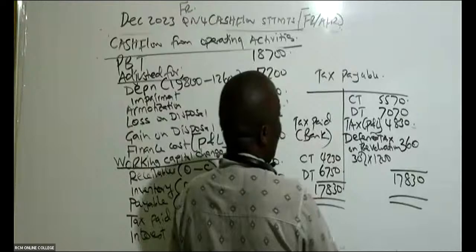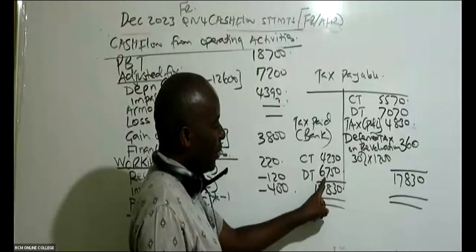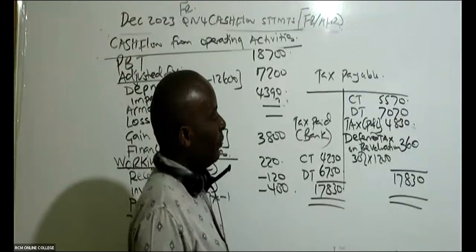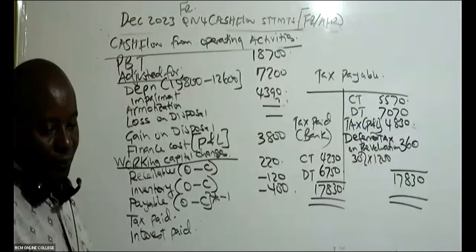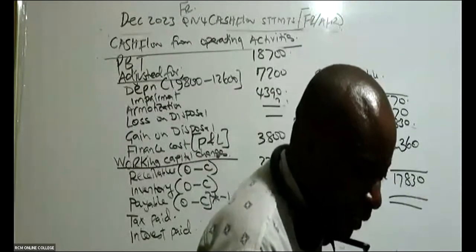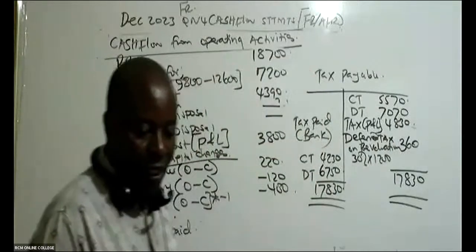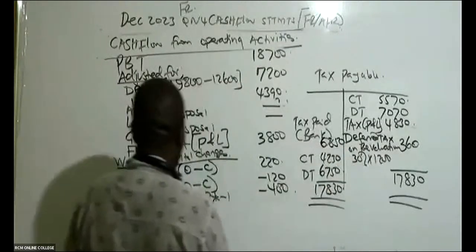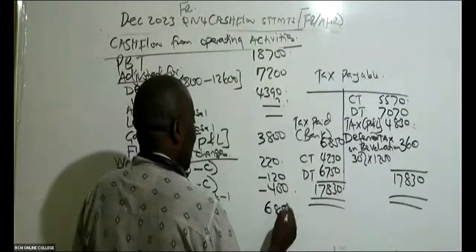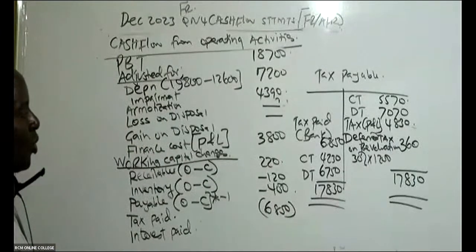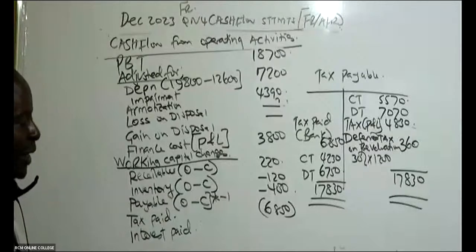It will be 17830 minus 6740 minus 4230. They are getting a figure of 6850. It's tax paid, so of course it will be negative. You put this in brackets, or negative.